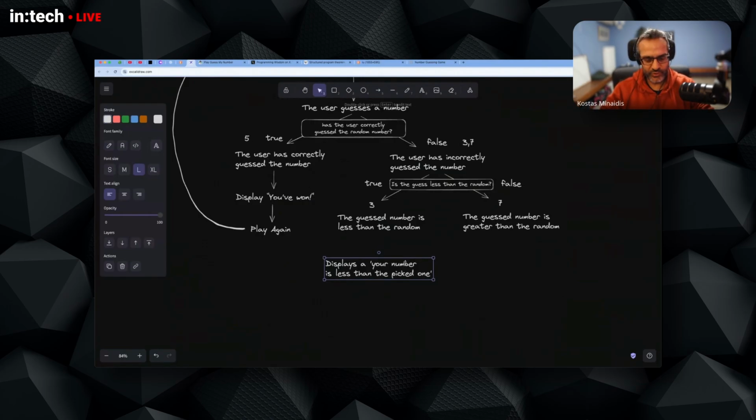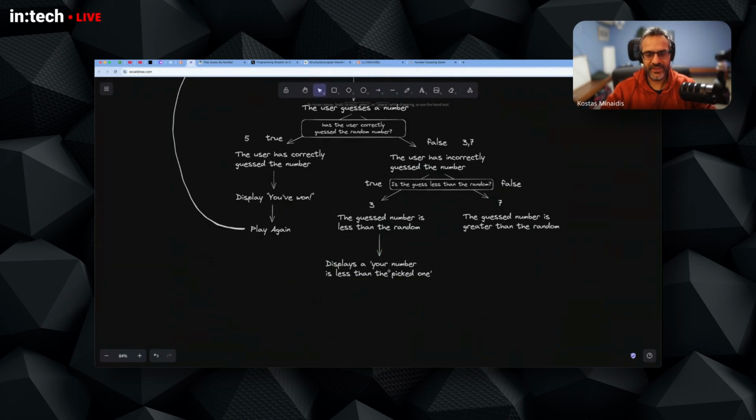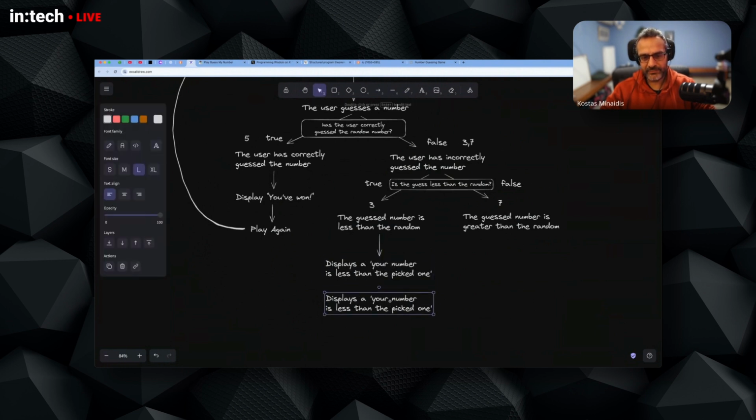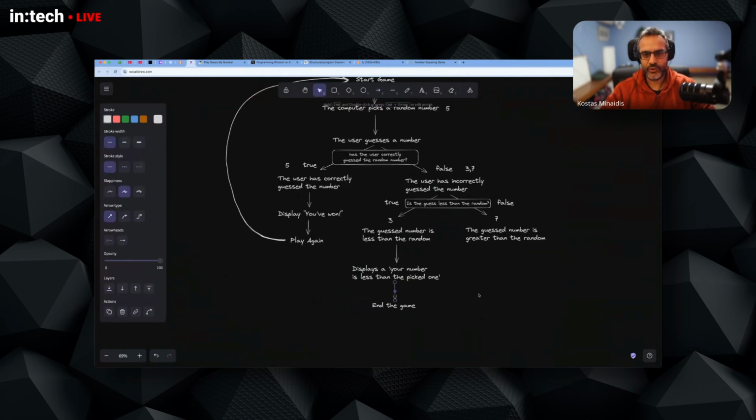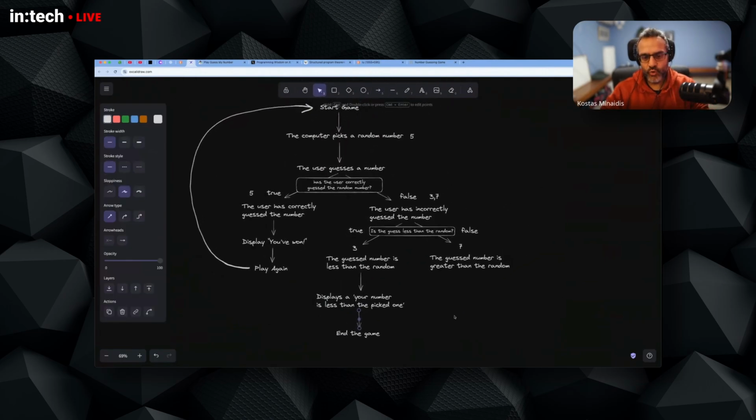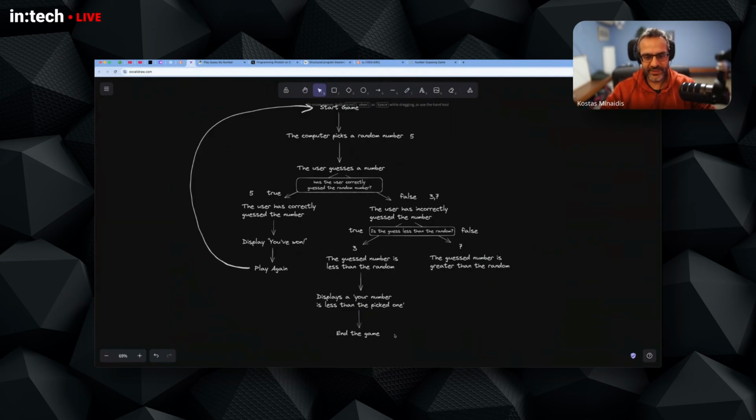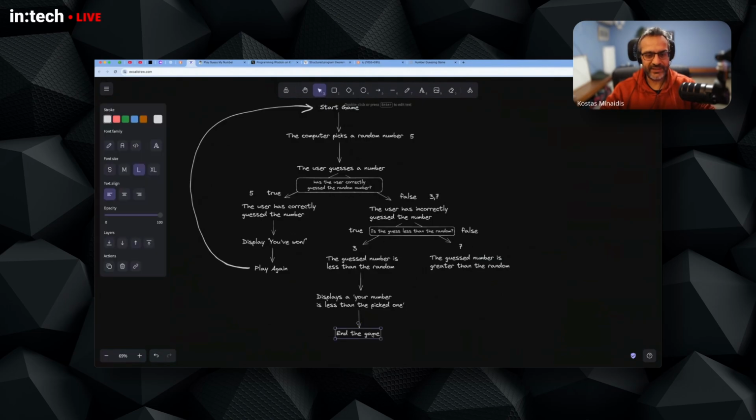Okay, we show something like this to the user, and then what happens? Display: your number is less than the picked one. So we can either end the game, where the user will not have much fun, or we can let the user continue by rerunning some portion of this program. In this case, instead of ending the game, we would let the user guess another number.